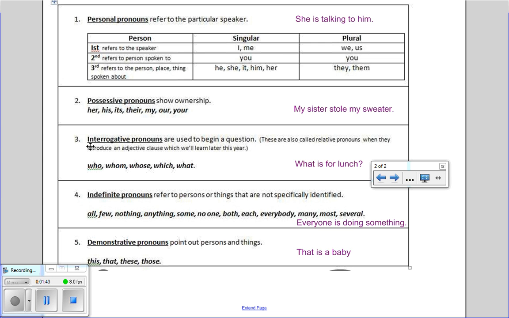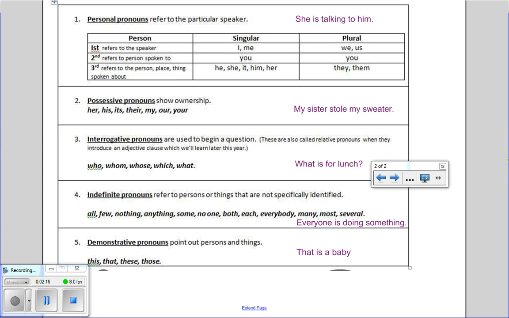So it could be I or me if you're just talking about yourself, or if you're including yourself in a group, it could be we or us. Then you is the only second person personal pronoun. And for third person, it's when you're talking about something else or another place or a thing. If we're talking about one other person, place, or thing, we would say he, she, it, him, or her. Or if it's a group of them, we would say they or them.